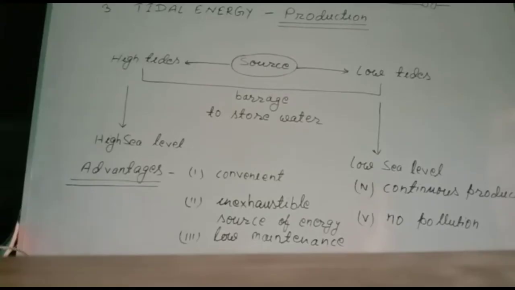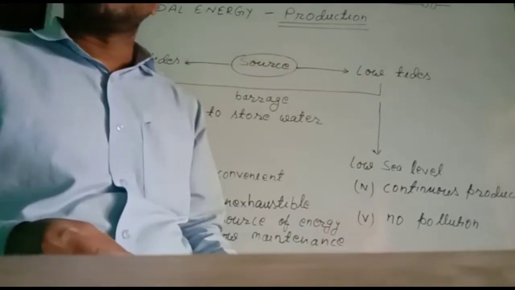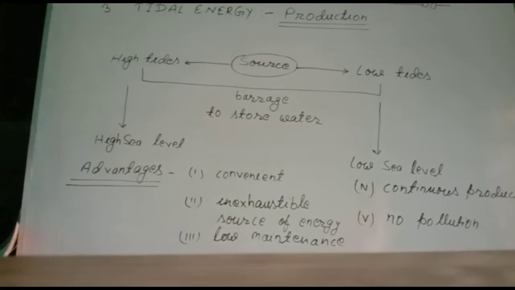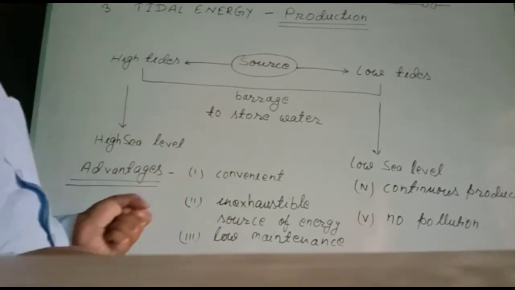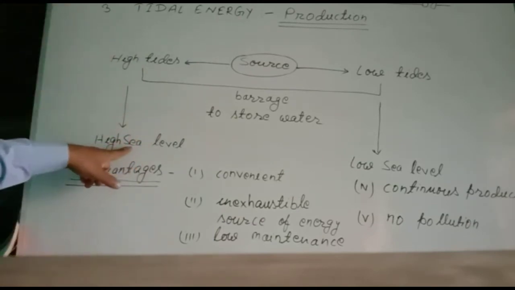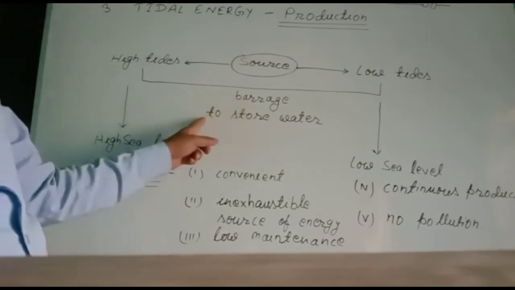The third form of non-conventional source of energy is tidal energy. Let us see the production and advantages of tidal energy. The source of tidal energy is high tides and low tides. These high tides and low tides are caused by the gravitational pull of the sun and the moon. When the sea level increases or becomes high, then water enters the coastal region, and making the barrage, that water is stored.